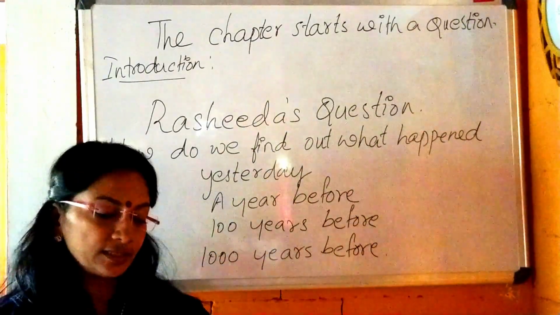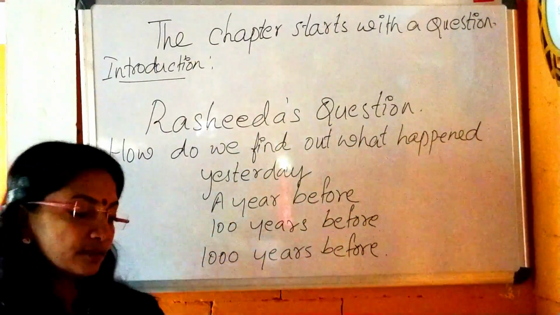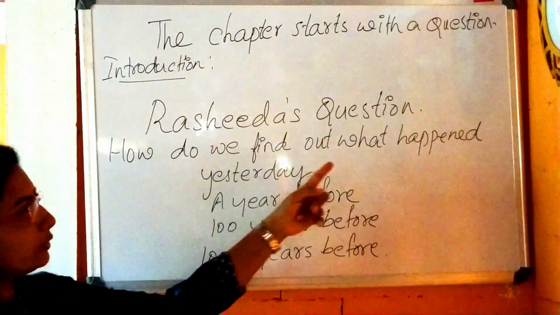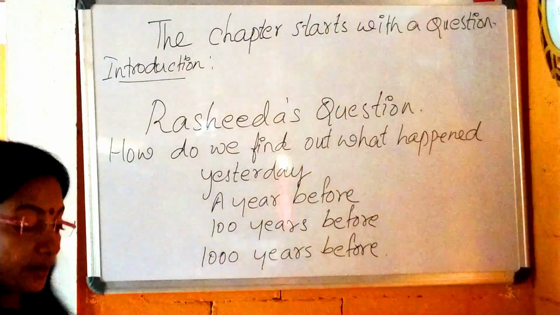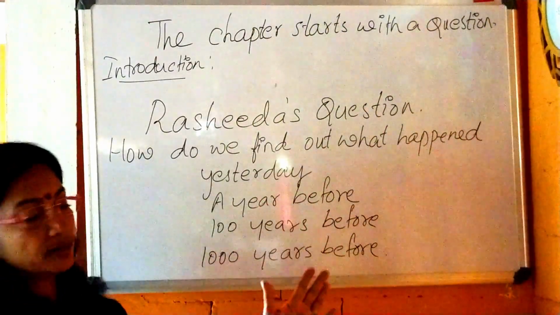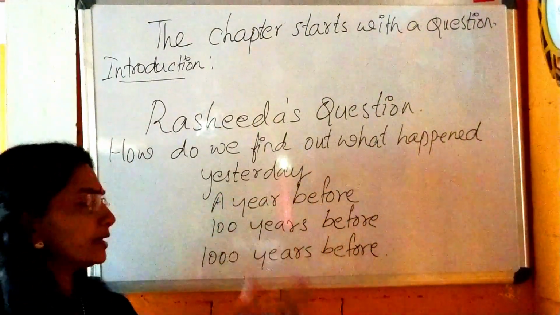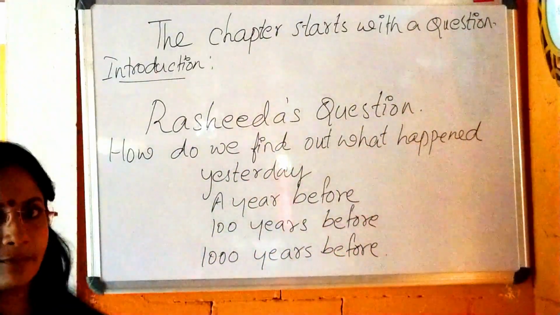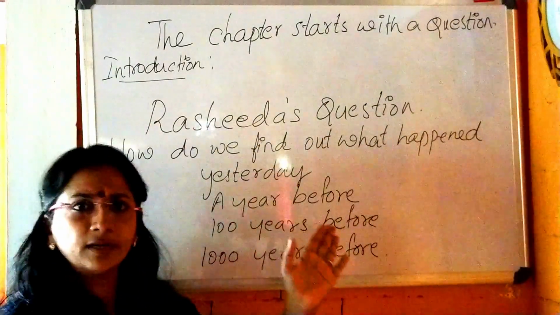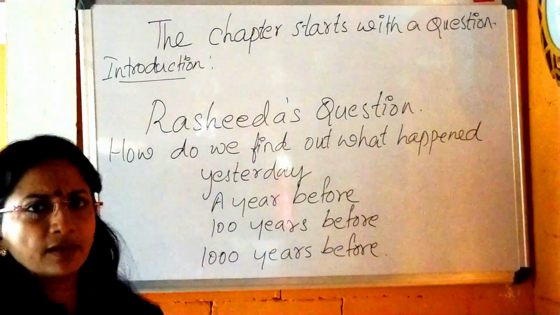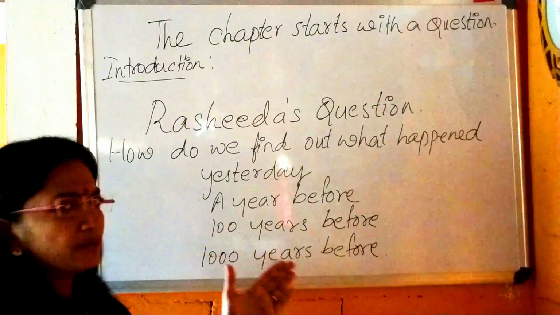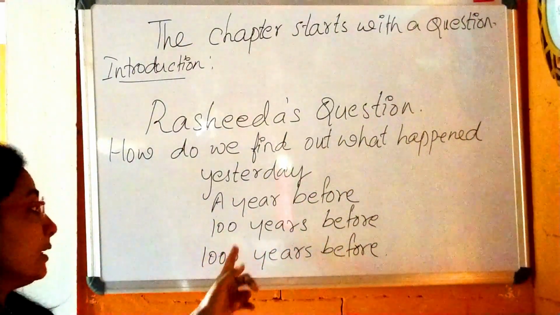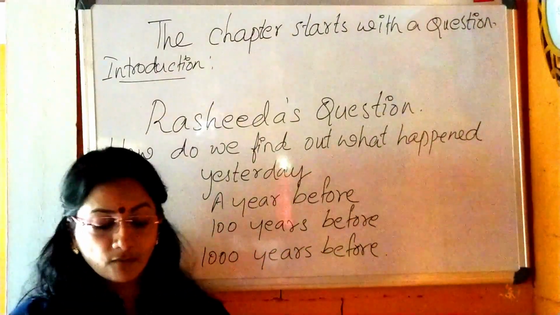Children, we know the things that happened in the morning. Some fellows will forget that too, isn't it? But here, how do we find out what happened 100 years ago? And for that, we have to go to the past. First, I am saying about yesterday. What happened yesterday in our life is very easy to remember. And for 1 year before also, we can remember what happened. Otherwise, we will memorize, or we can ask our parents. Okay. And if it is 100 years before, what will we do?